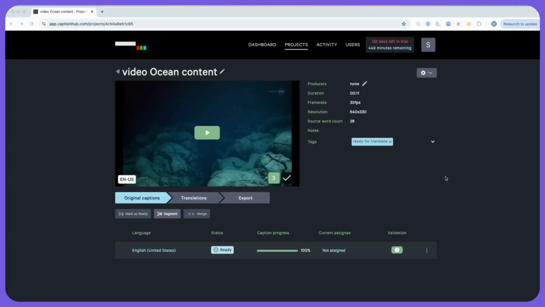Let's start with requesting from CaptionHub. This method lets you request translations without needing access to the Smartling platform. Simply add a special tag to the content you wish to translate, and translation jobs are automatically created and authorized in Smartling. Let's jump over to Smartling to see the other method.